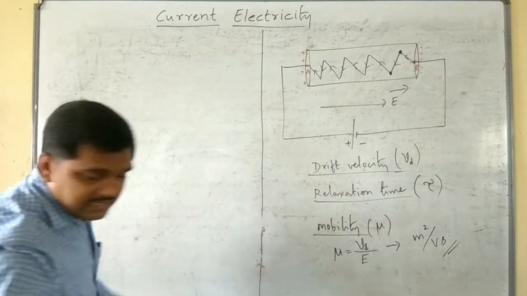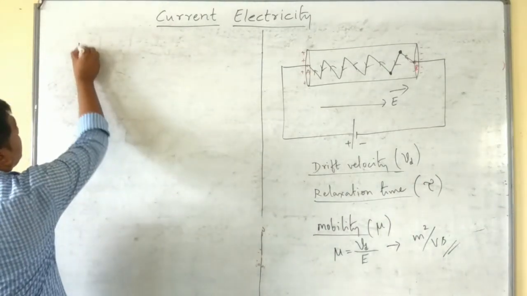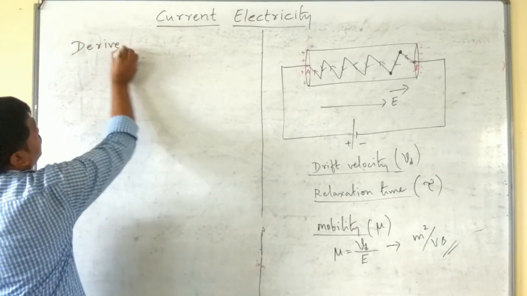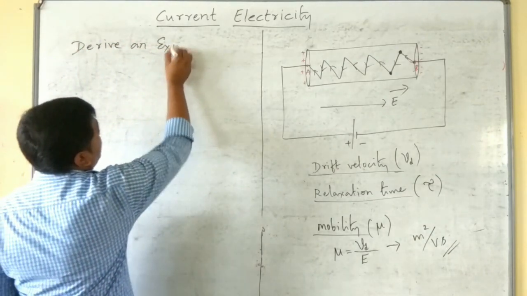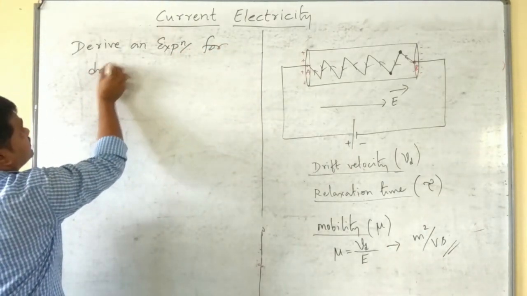Next, let's come to one 3-mark important derivation: derive an expression for drift velocity.